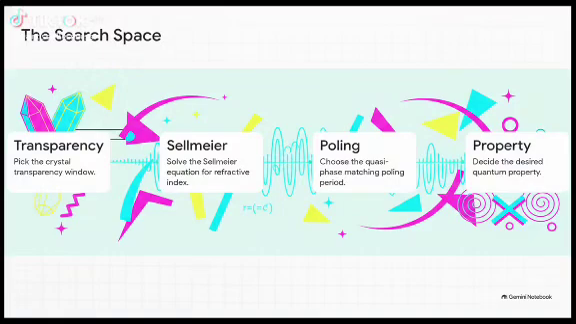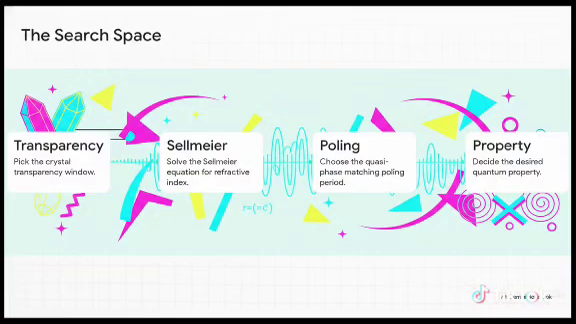It's a really simple 4-step cheat code. Step 1, pick your crystal's transparency window. Step 2, solve the Sellmeier equation to find the refractive index, which is essentially figuring out how light bends in that specific material. Step 3, choose your poling period to perfectly balance the momentum.